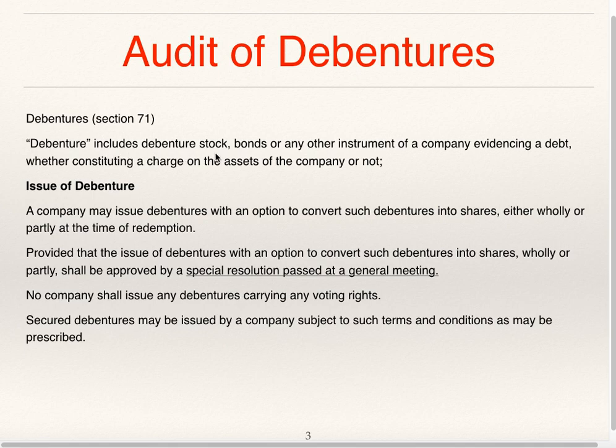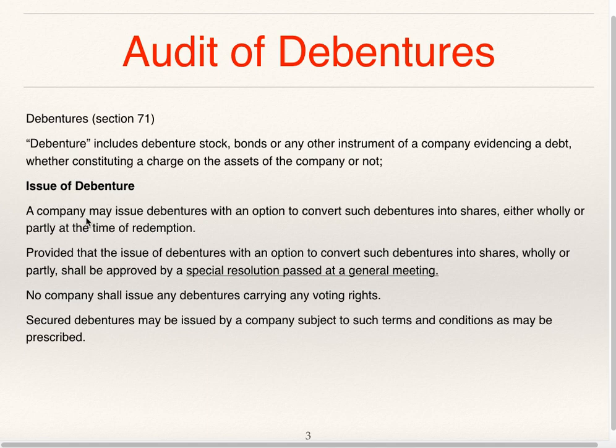Debenture includes debenture stock, bond, or any other instrument of a company evidencing a debt, whether constituting a charge on the assets of the company or not. That means debentures can be secured debentures if they constitute a charge on the assets of the company, or they are unsecured debentures. It includes debenture stock, bond, or any other instrument evidencing a debt.